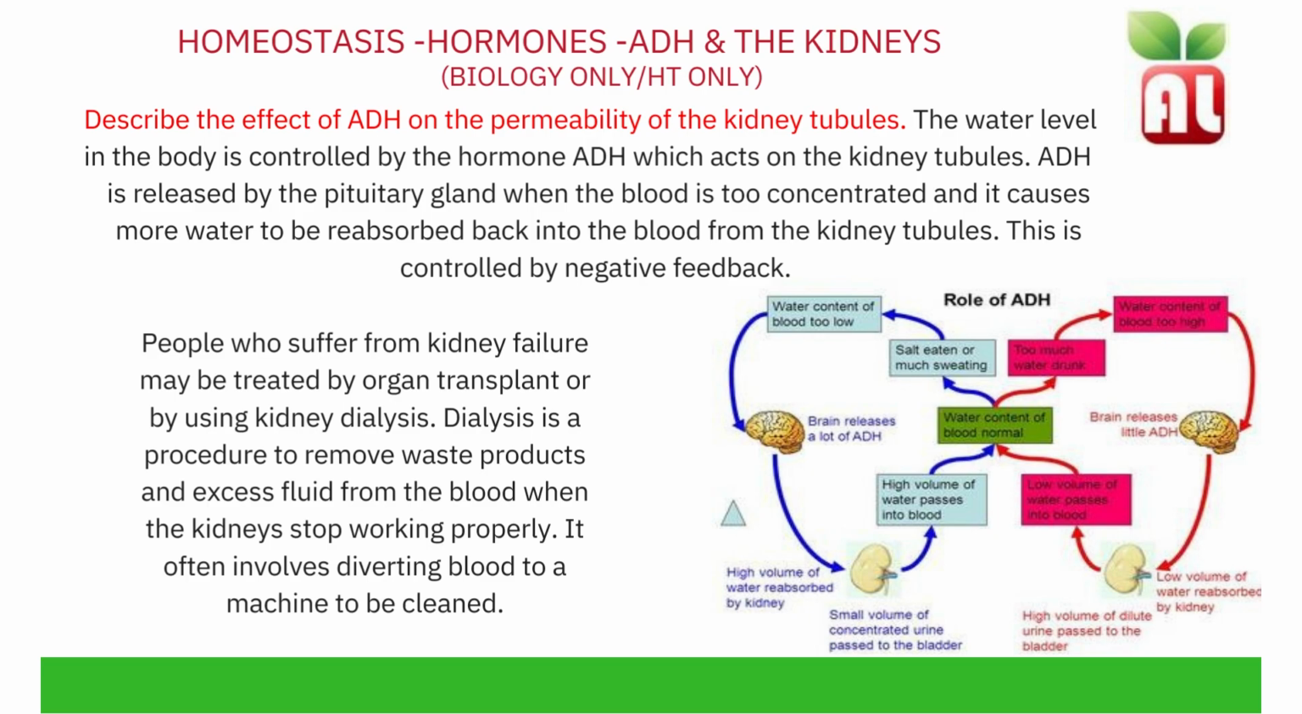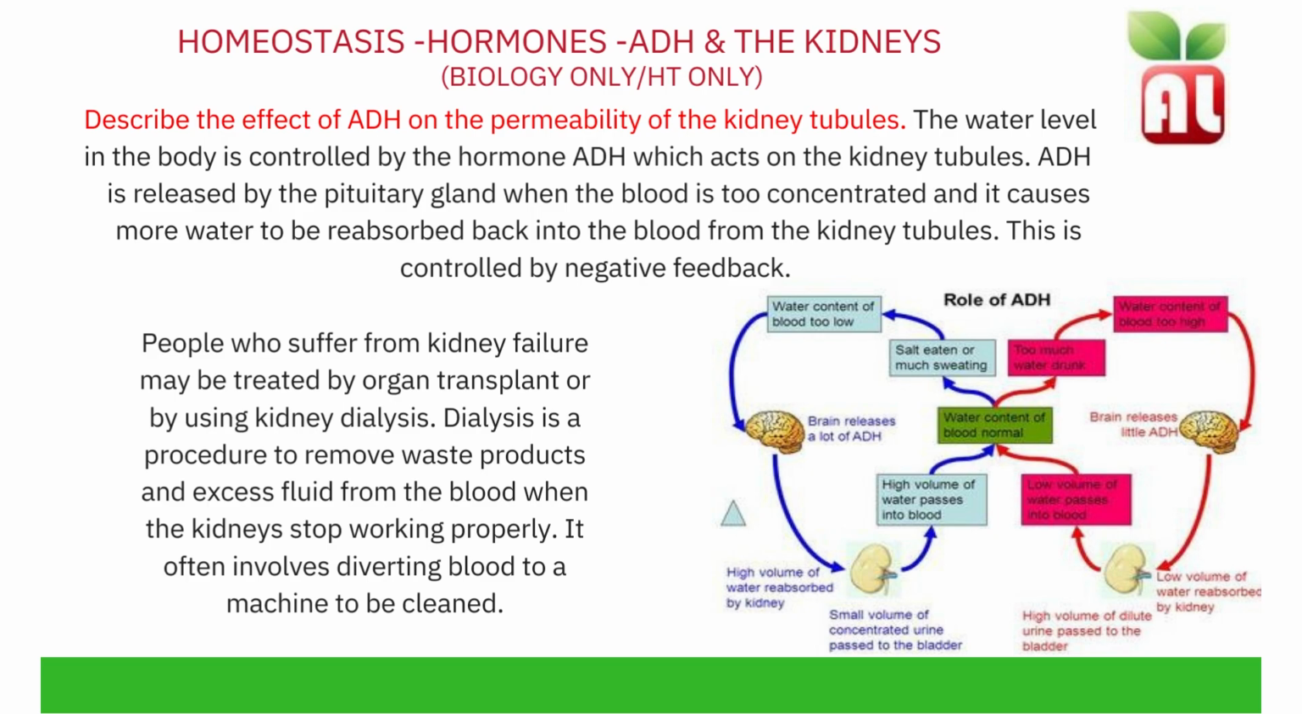In homeostasis, the aim is to maintain a normal water content of the blood. So if too much salt is eaten or too much sweating occurs, and therefore you are losing more water and the water content of the blood is low, the brain releases a lot of ADH from the pituitary gland, causing a high volume of water to be reabsorbed by the kidney, and small volumes of concentrated urine are passed to the bladder.